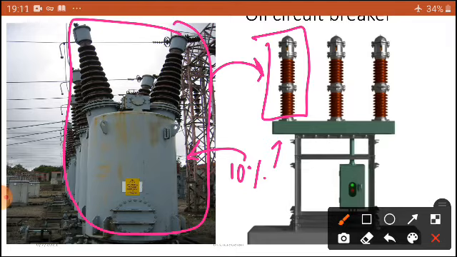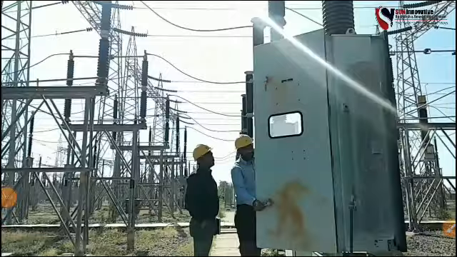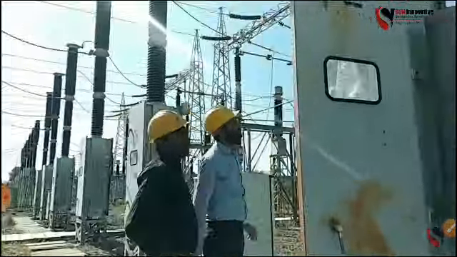Let us see where we are going to use this type of breaker in substations. So many videos are available on YouTube, dear students, you can go through them. There is one from Sun Innovatives. I took just a fraction of seconds to see how the substation looks and where we are going to find these breakers. Let us see. You can see here. My sincere thanks to Sun Innovatives, courtesy to those people.